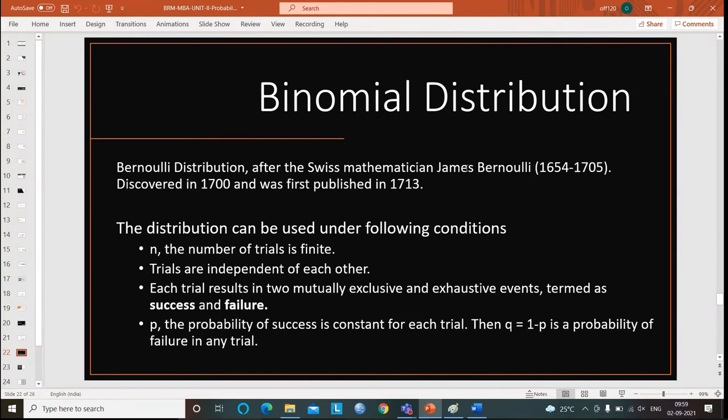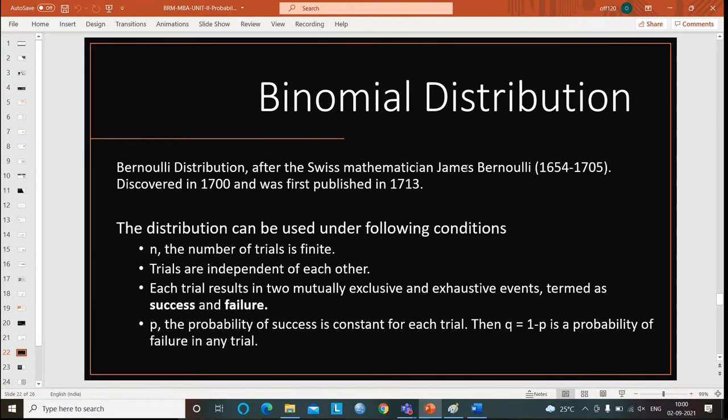Constant means what? It should be a numerical value like 1, 2, 3, 4, 5, or a fraction value like 1 by 2, 2 by 3, 4 by 5. It should be a numerical constant value. It should not be a variable. I cannot say that p is equal to 2x. Then q equal to 1 minus p is the probability of failure in any trial.